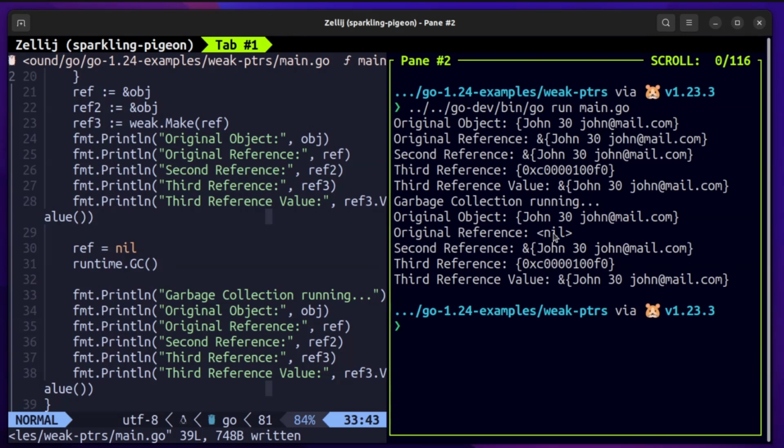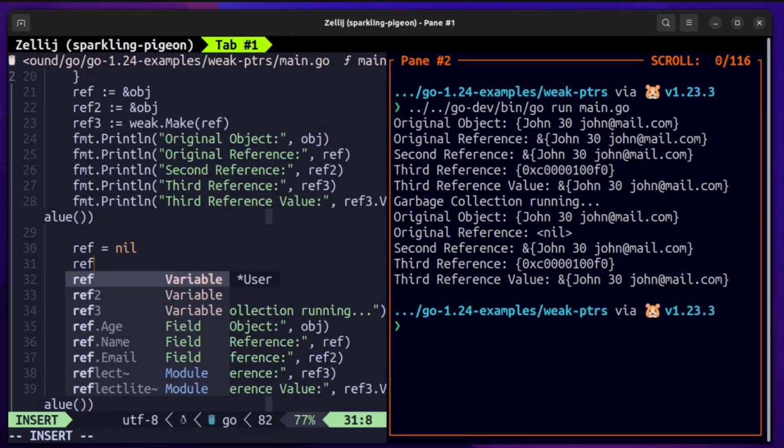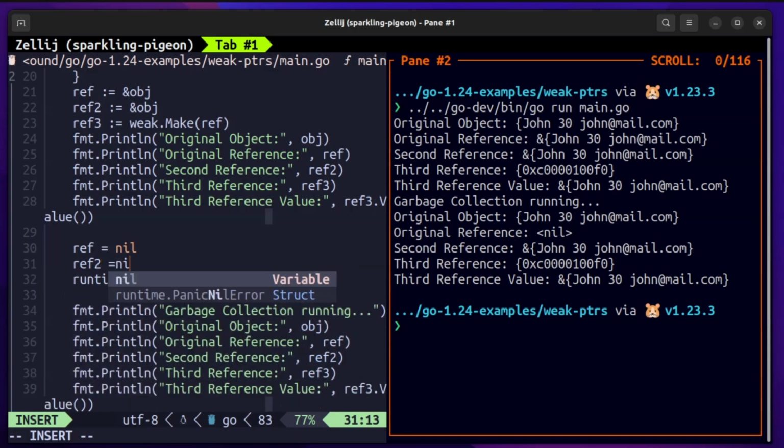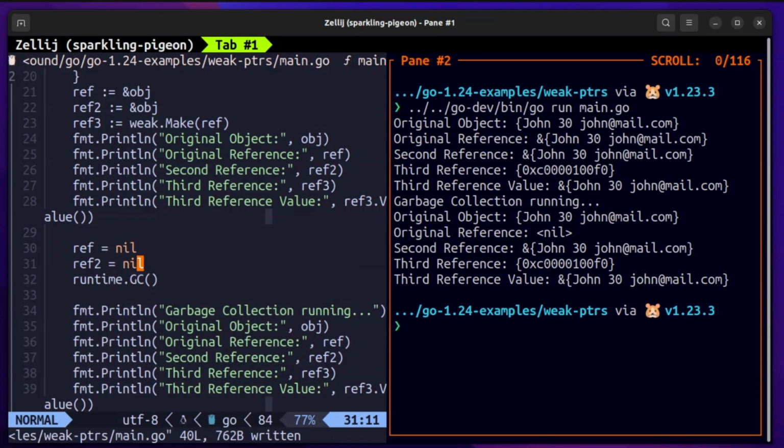The original object is still there, which means it is not garbage collected yet. The original reference is nil, the second reference is nil. The third reference is still holding the object, which means there is no garbage collection done for the object. But the two references that we created are strong references, and now they are both nil, which means the object is no longer being used.